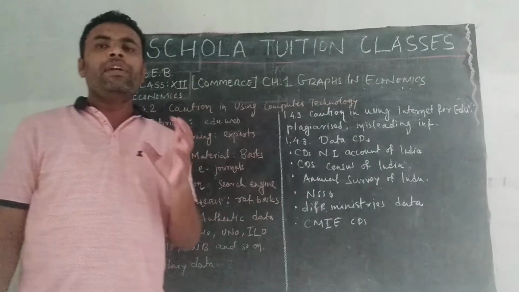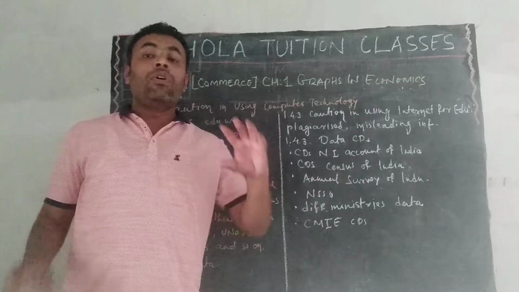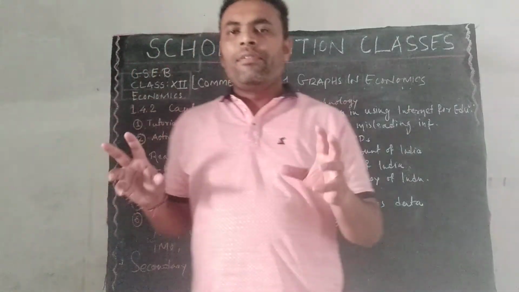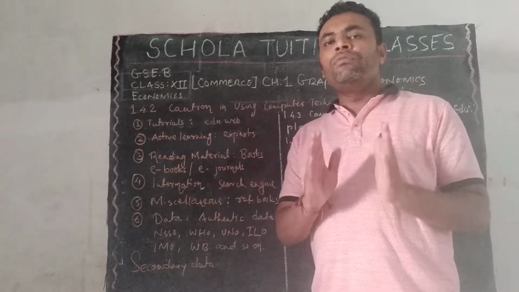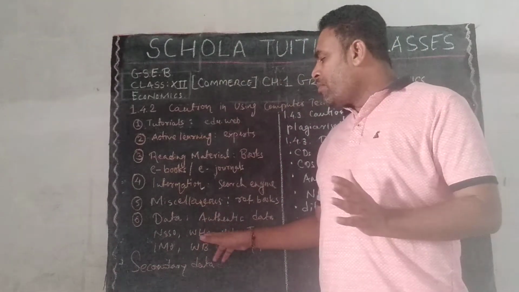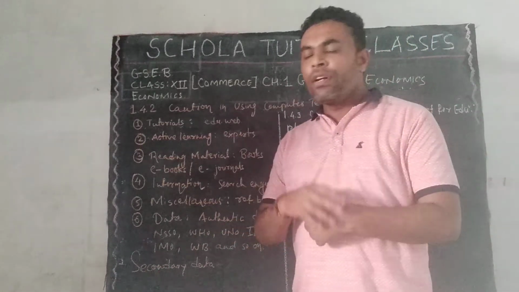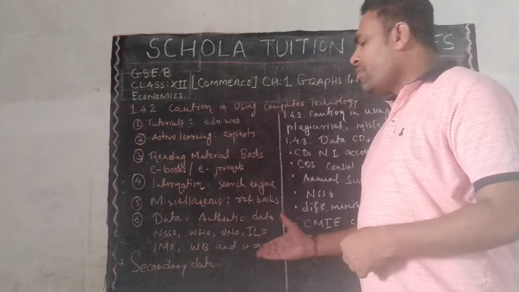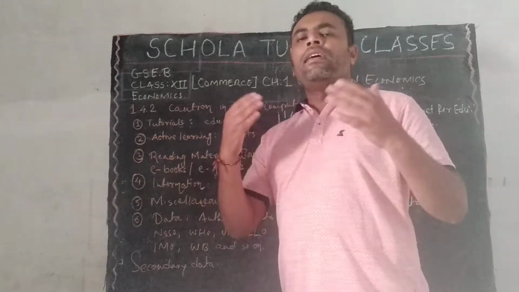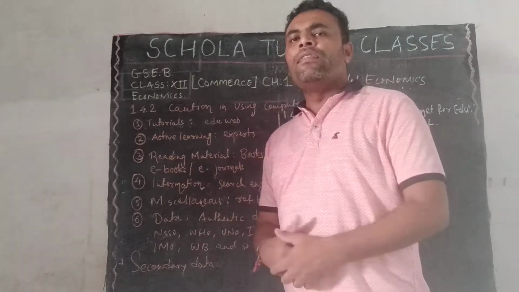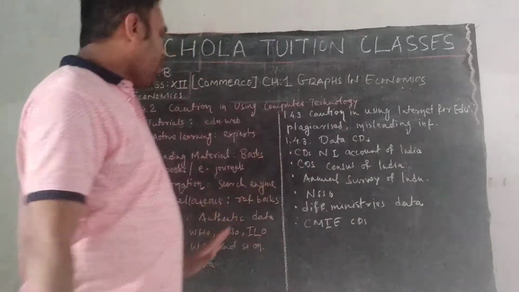Then WHO, World Health Organization, the figures, for example, the figures of corona all over the world given by WHO. Which one is right? Right according to the information given by WHO, that is the authentic one. UNO, United Nations Organization. These types of many organizations are there at national level, domestic level, and international level, and all of them are providing such types of data.